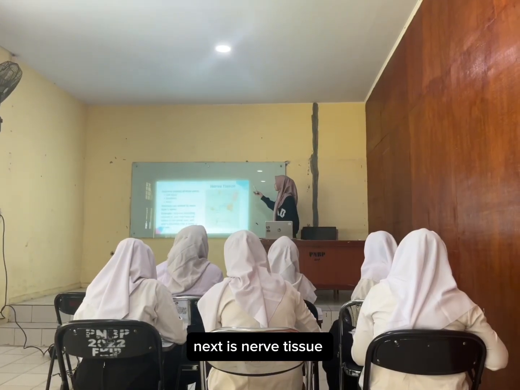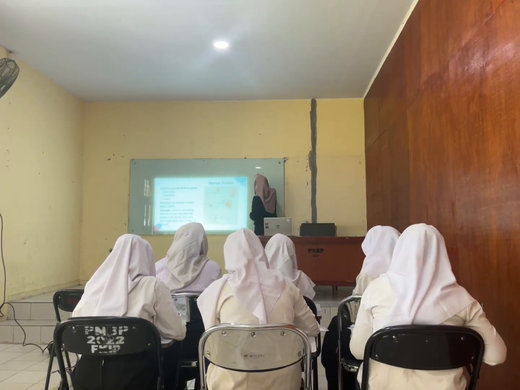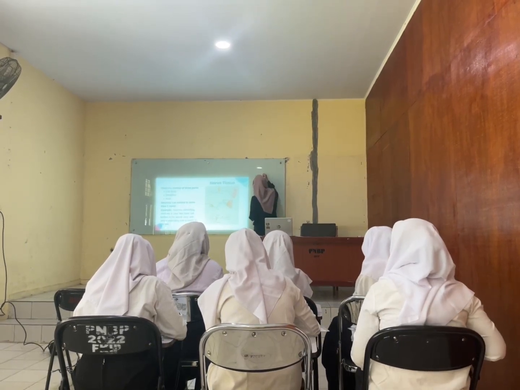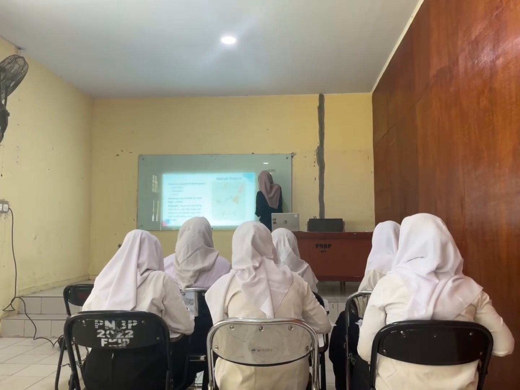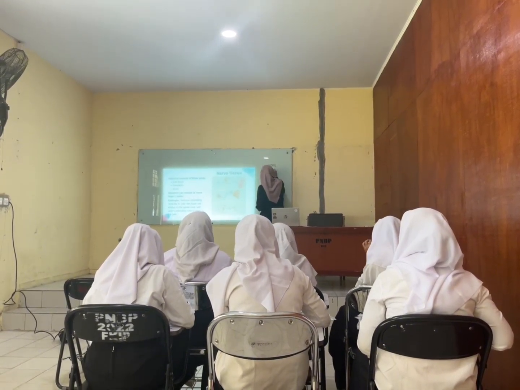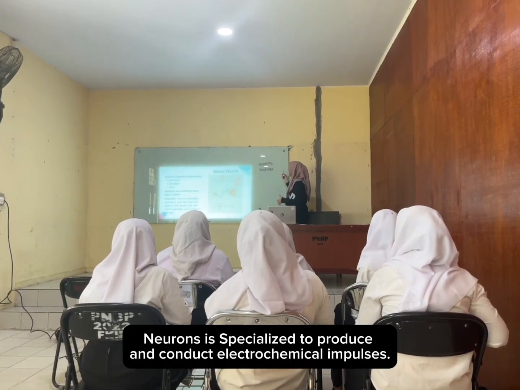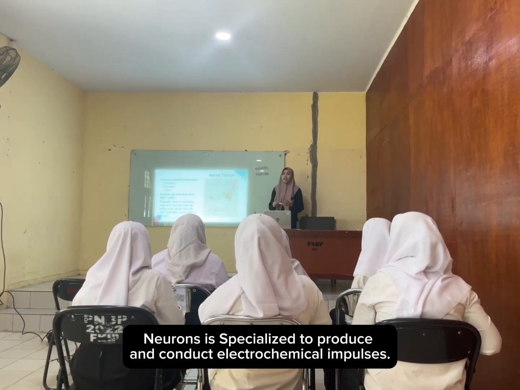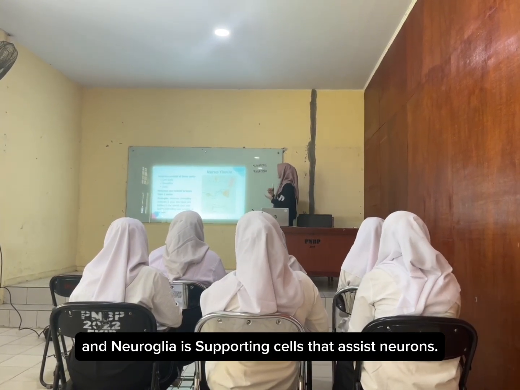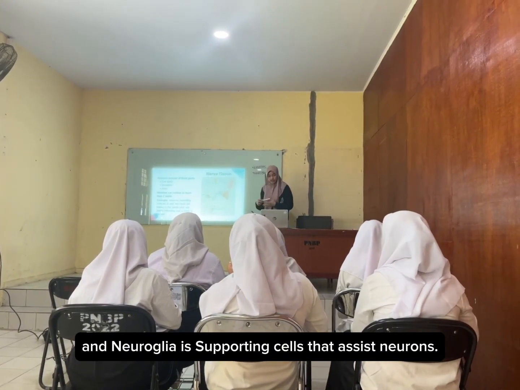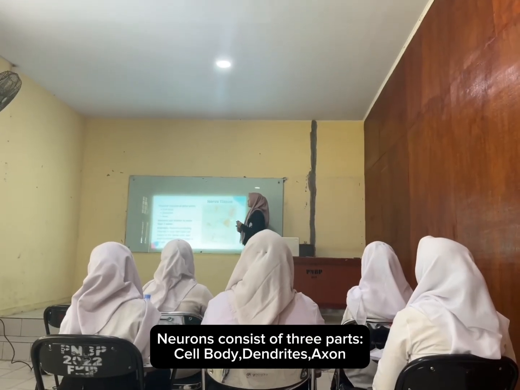Okay, next is nerve tissue. Nerve tissue has two types of cells. One is neurons, specialized to produce and conduct electrochemical impulses, and neuroglia, supporting cells for the neurons. A neuron consists of three parts: 1.